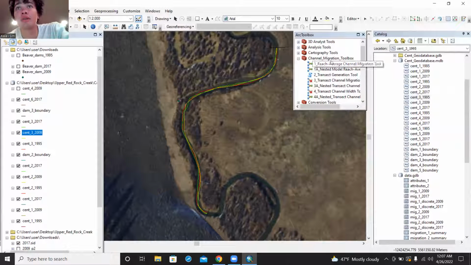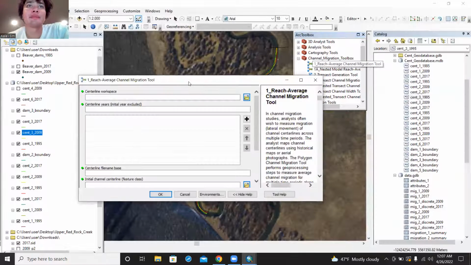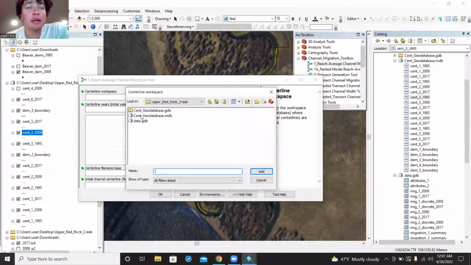Then you are ready to make your average channel. Use this tool. So once it loads, hold on. Once it loads, then we can have our file. This is centerline workspace. This is where all of our center lines are. There it is. It's sent to geodatabase.